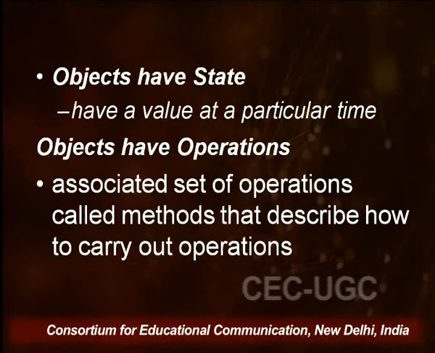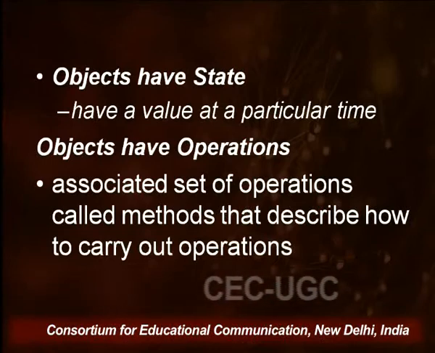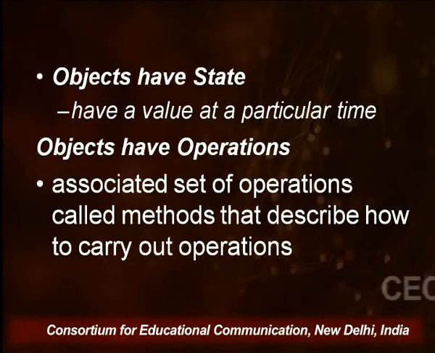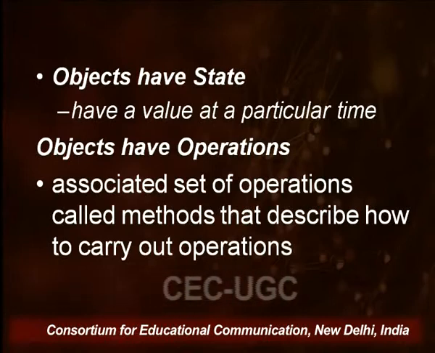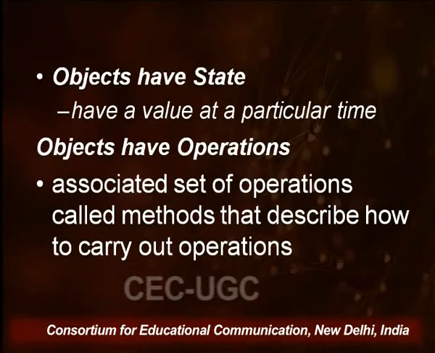Apart from that, objects have their own states. That means they have certain values, a certain shape at that particular time. Shape in the sense that they have some data with particular values, and not only data, these objects also have some operations. An associated set of operations is known as methods, which describe the functionality, that is, how to carry out a particular task. So for example, I will take the example of the area of a rectangle, for which we have seen the procedural idea.